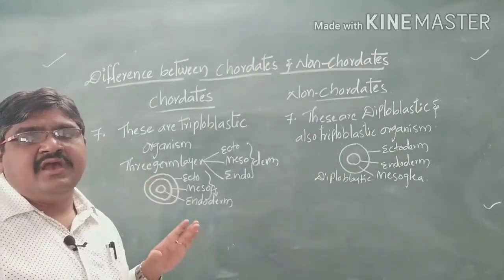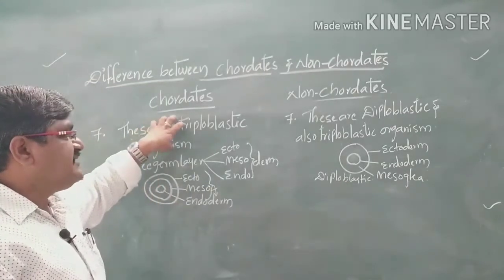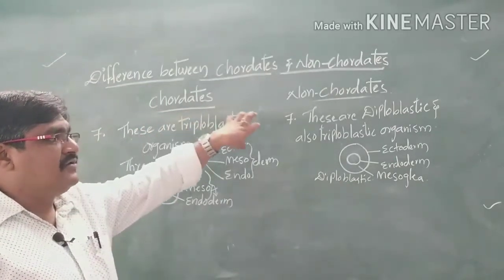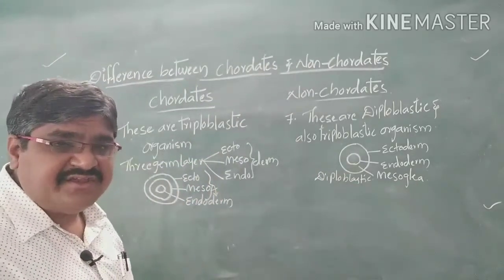So chordates are triploblastic, and non-chordates are diploblastic as well as triploblastic in nature.